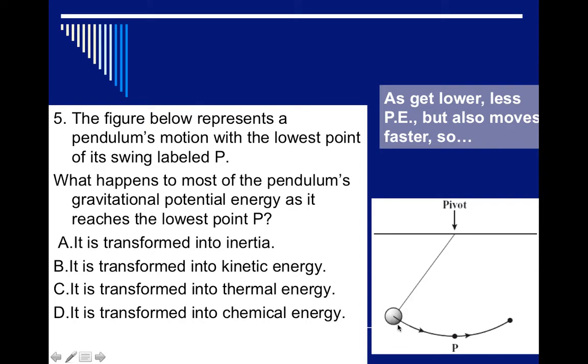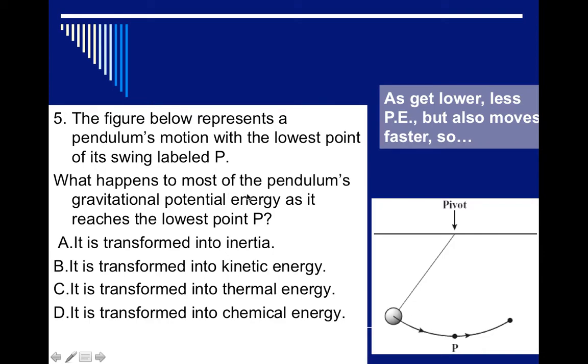As it swings down, it's losing height, but it's going faster. At the bottom, it's moving the fastest. Its potential turned into kinetic. Then as it starts to go up, gravity's pulling it down and it starts to slow down. So it has less kinetic, but it's turning back into potential. So we have potential to kinetic, back to potential, back to kinetic, over and over again.